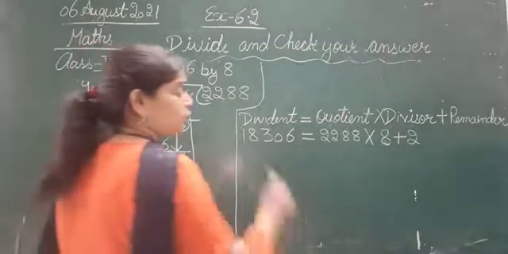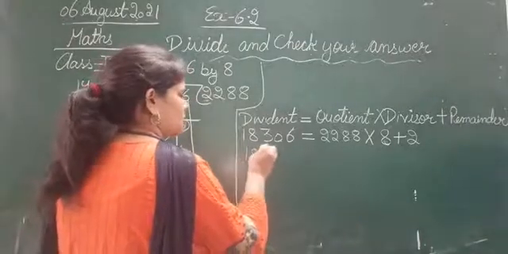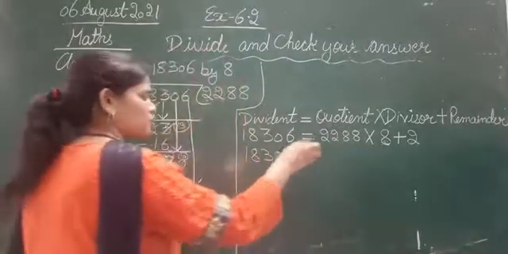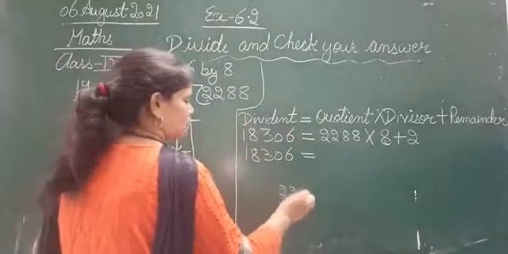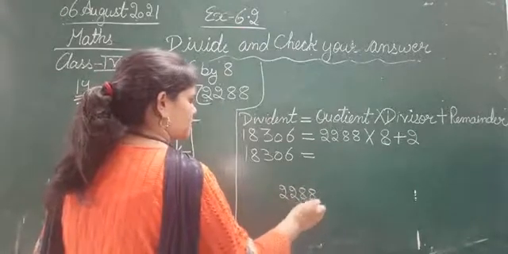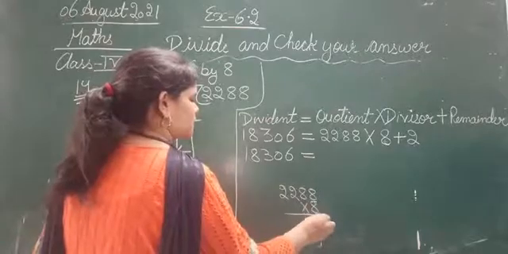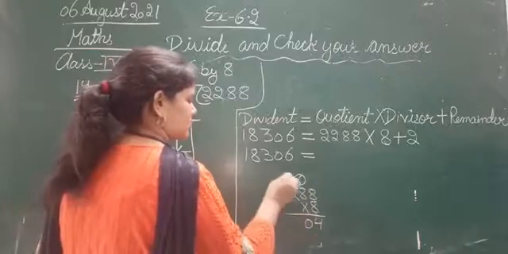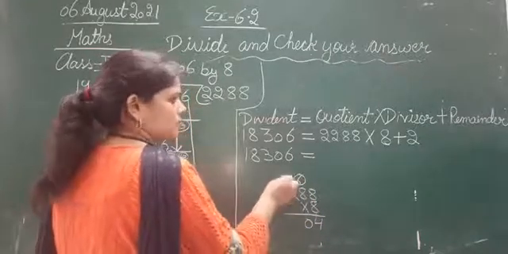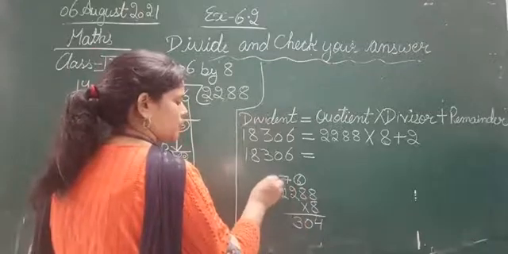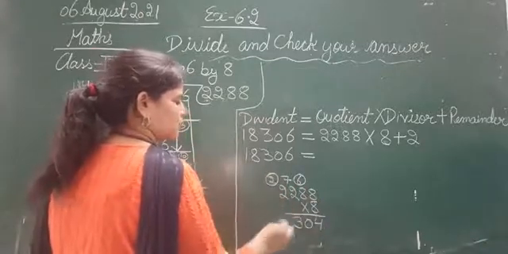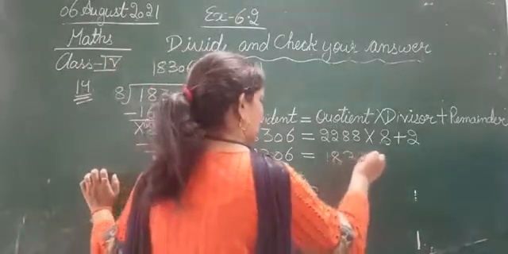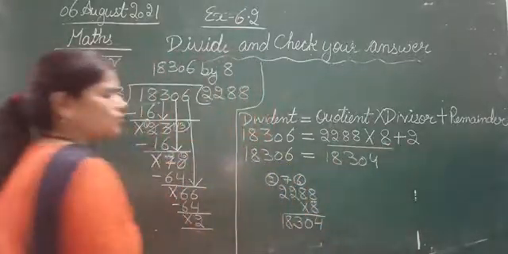So to check the answer, this will be as it is 18,306 is equal to, sorry, multiply 2,288 by 8. 8 8s are 64, 6 carried. 8 8s are 64 plus 6, that is 70, 7 carried. 8 2s are 16, 16 plus 7, 23. 3, 2 will be carried above. 8 2s are 16 plus 2, that is 18. This is 18,304. So after multiplying these two, we got 18,304.